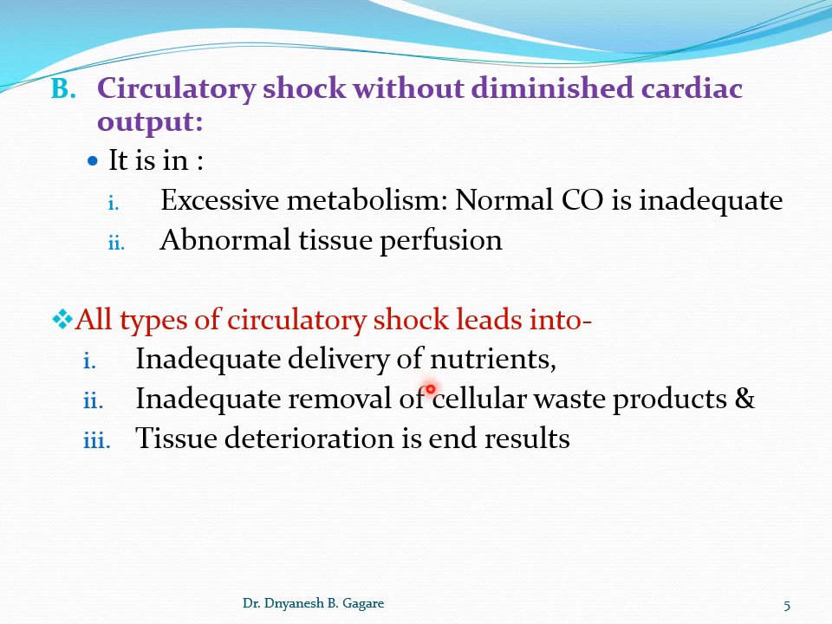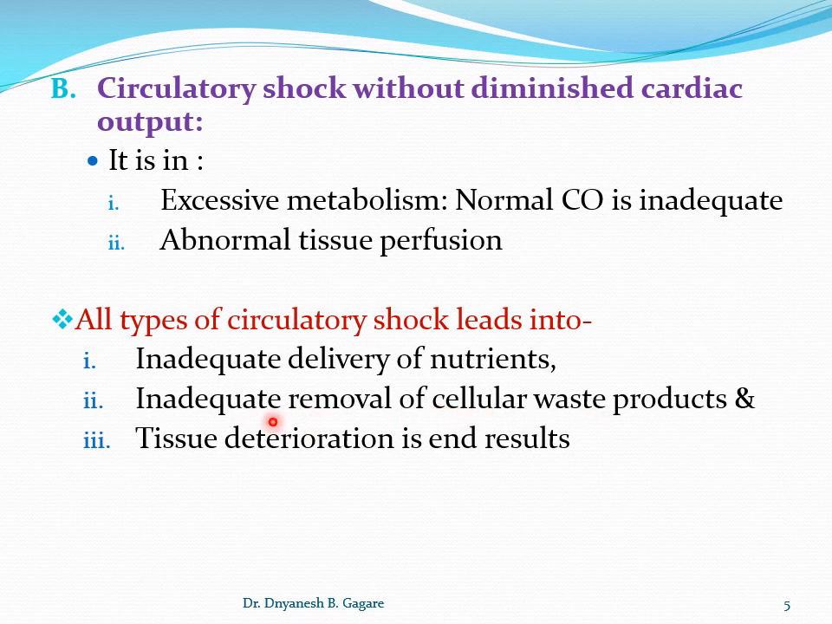Now coming to the conclusion: for all types of circulatory shock, whatever the reason, what is the effect on the tissue finally? Here the first effect is inadequate delivery of nutrients. So nutrient delivery or supply to the tissue is not normal, not according to the need of the tissue. Then inadequate removal of cellular waste products. Whatever cellular waste products, metabolic end products are released, these are not removed.